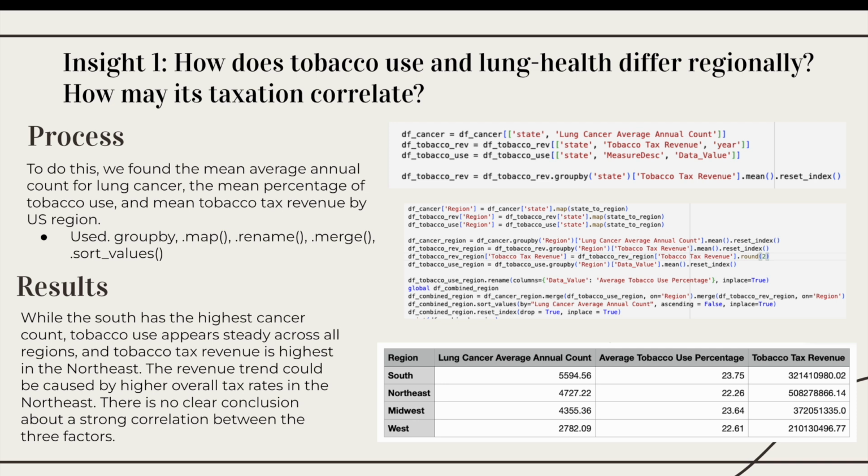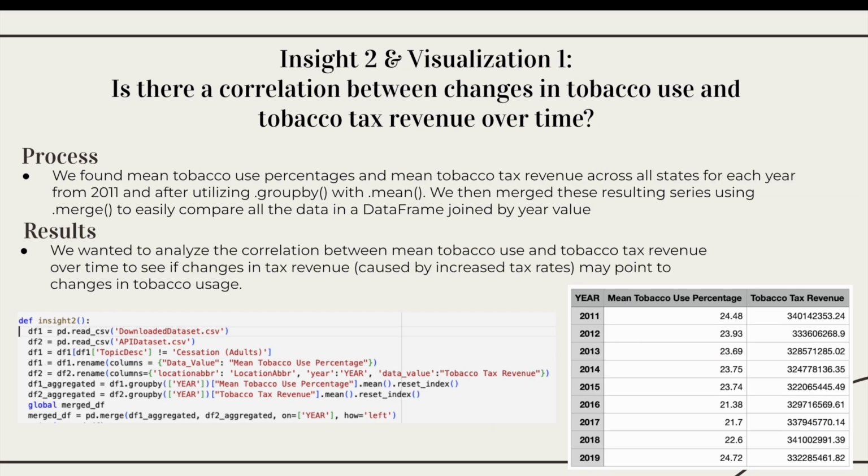Our results were, while the South has the highest cancer count, tobacco use appears steady across all regions, and tobacco tax revenue is the highest in the Northeast. The revenue trend could be caused by the higher overall tax rates in the Northeast, and there is no clear conclusion about a strong correlation between the three factors.